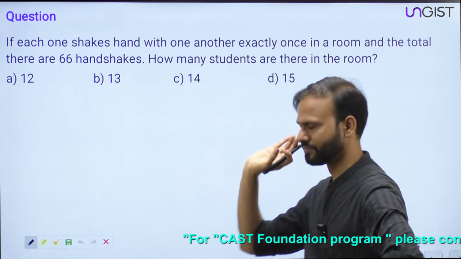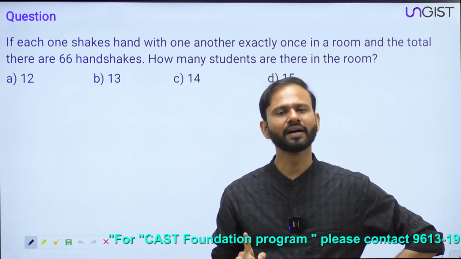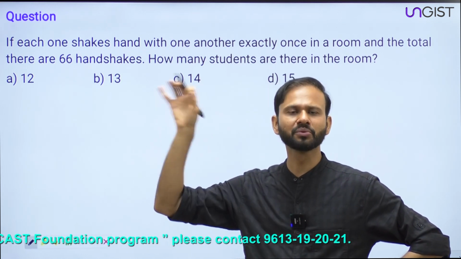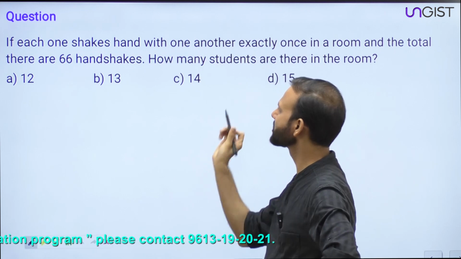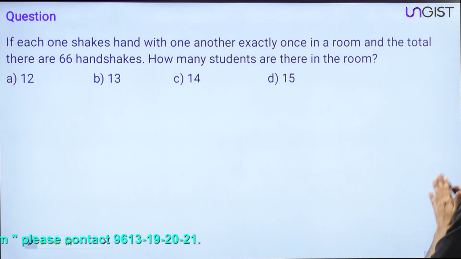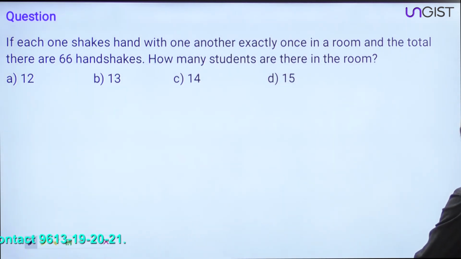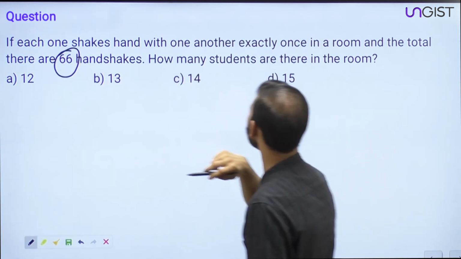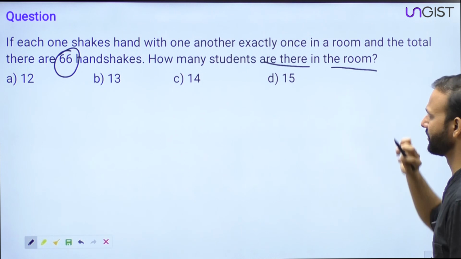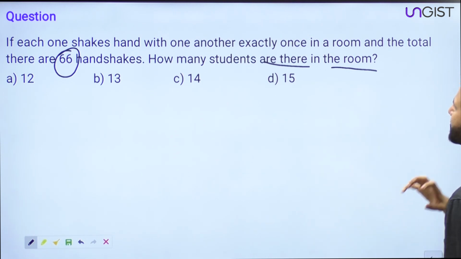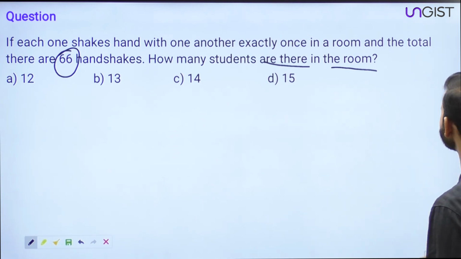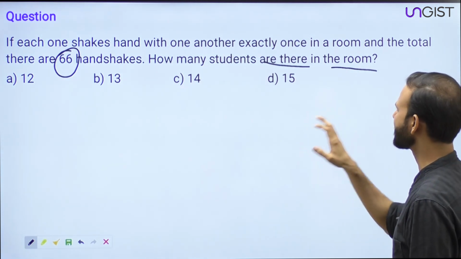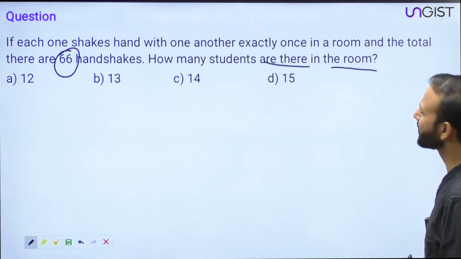See, all of you, please don't do it like this, n into n minus 1 divided by 2 is equal to this. Question says: if each one shakes hand with one another exactly once inside a room, the total number of handshakes are 66. How many students are there in the room? I repeat the question. If each one shakes hand with one another exactly once in a room, there are 66 handshakes. How many students are there in the room?